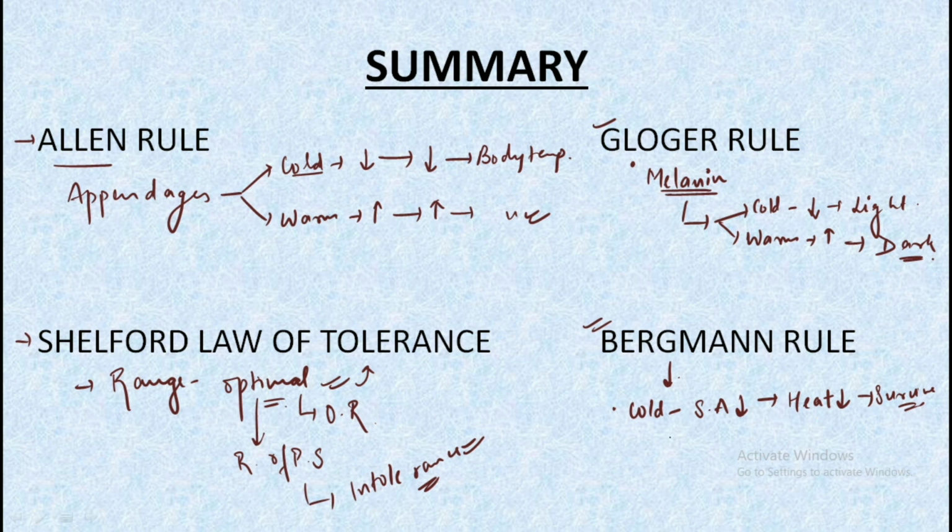And in contrast, we had warm area animals where there was more surface area in comparison to volume, which led to high heat loss and finally better survival because of constant body temperature maintenance. The last point to remember is that both Allen's rule and the Boltzmann's rule are applicable to the endotherms.